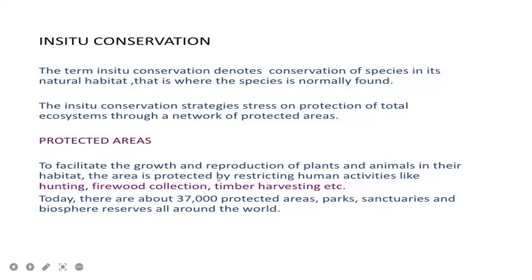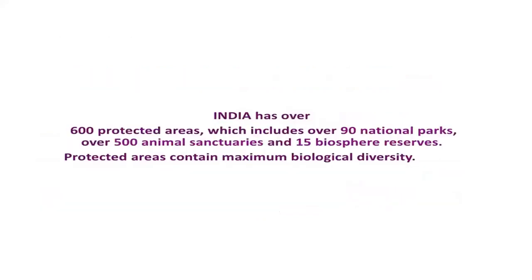Examples of in situ conservation are national parks, sanctuaries and biosphere reserves. All of these come under in situ conservation. So here they are conserving plants and animals in their natural habitats.